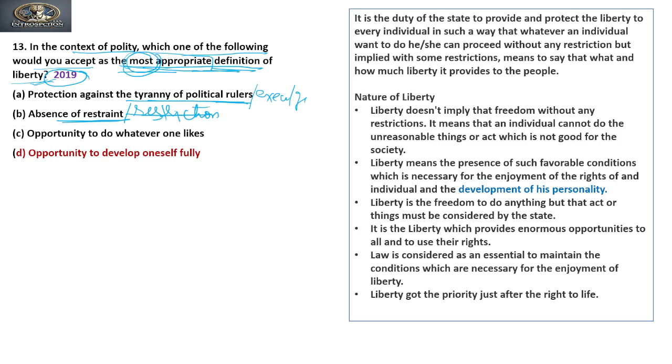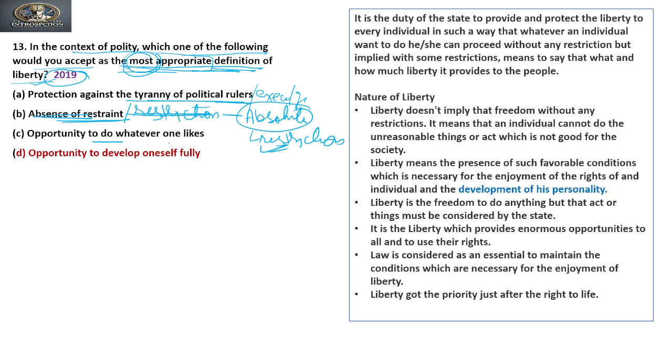No, liberty does not come with the absence of restrictions. It means the liberty does not come as an absolute liberty, right? It comes with the restrictions. It comes with restrictions or restraint. So this cannot be also our answer.